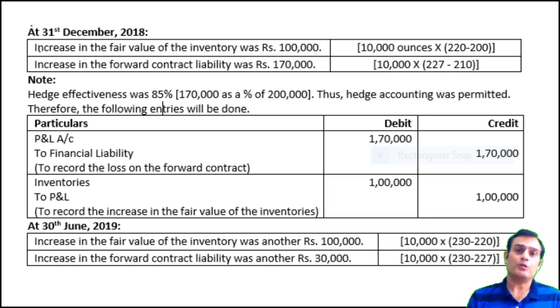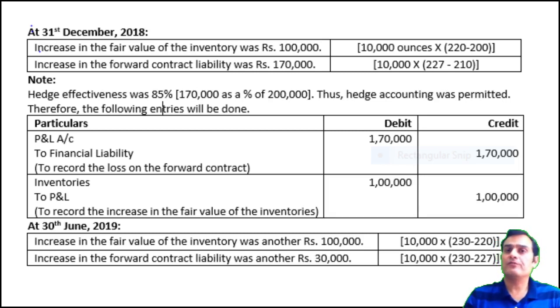Similarly, the fair value changes of the hedging instrument also need to be routed through the profit and loss account, recognizing the derivative financial asset or liability as the case might be. Now, the company entered into a derivative contract to sell at the rate of 210, and then on the balance sheet date, the rate is 227.